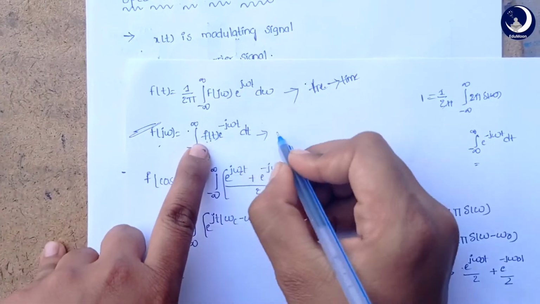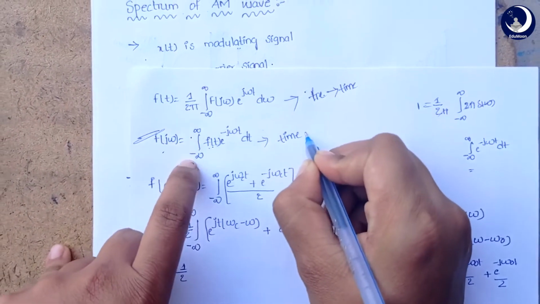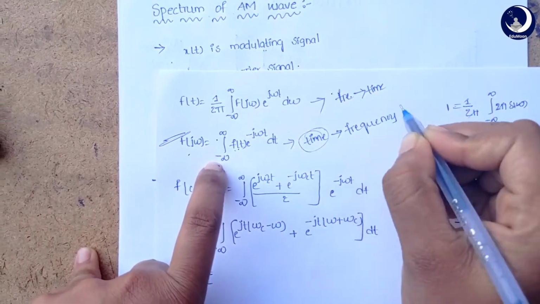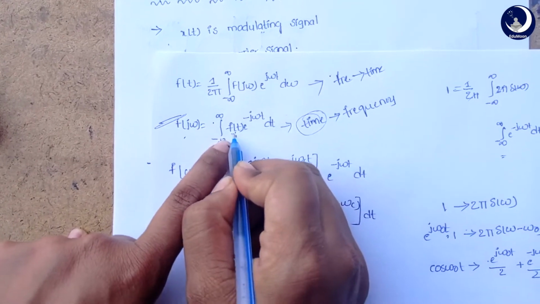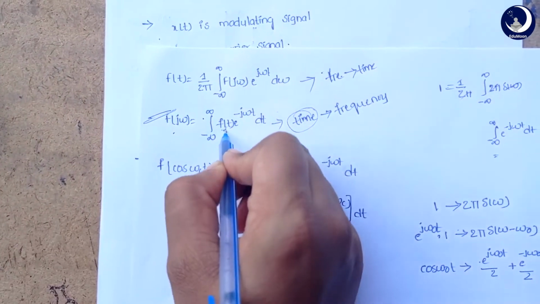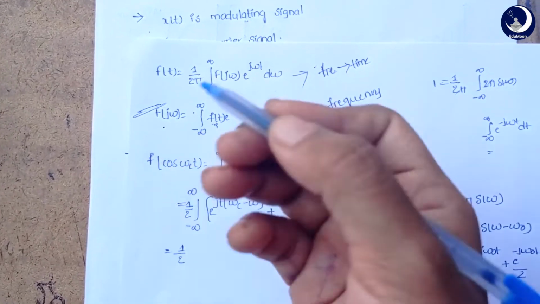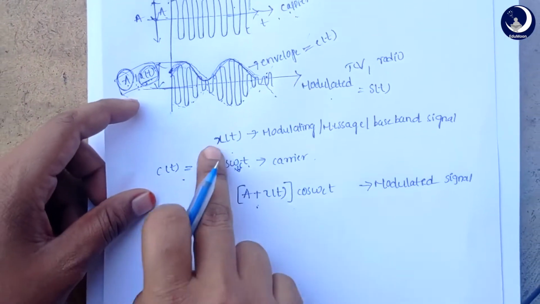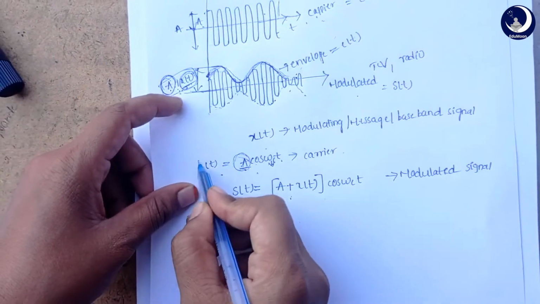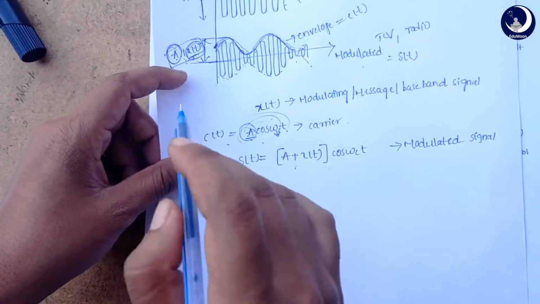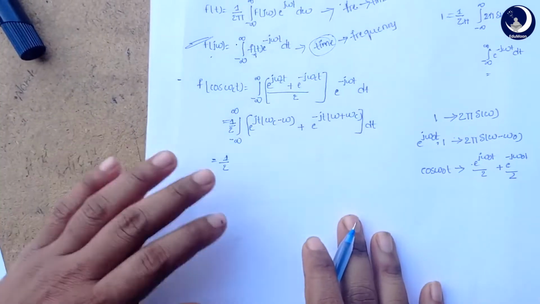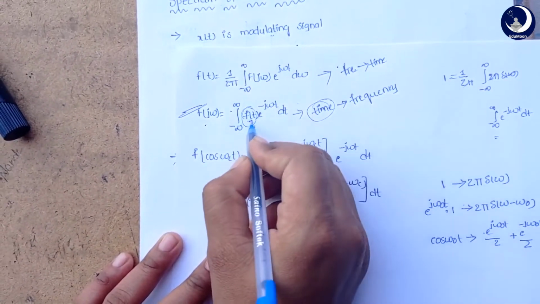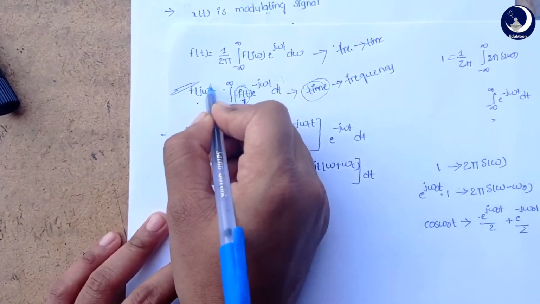Here we know the time domain signal, and this formula is used to convert the time domain signal into a frequency domain signal. As I said before, we already know how they are represented in time domain, so we can convert them using this Fourier transform into frequency domain.